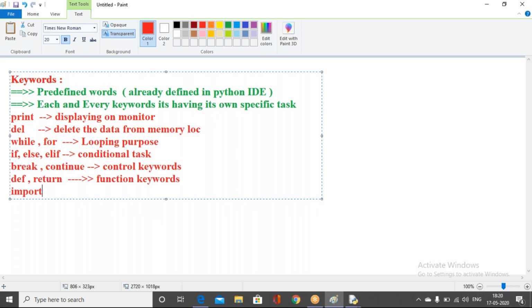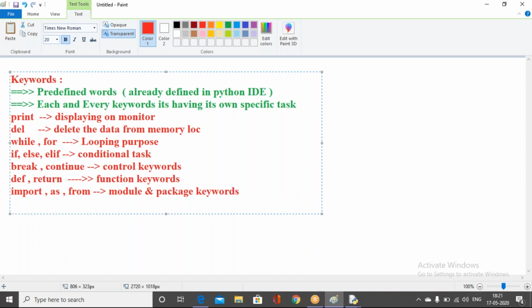Next are import, as, and from. These keywords are used for modules and packages. Whenever you try to understand modules and packages, I will introduce these import, as, and from keywords. Is my point clear?